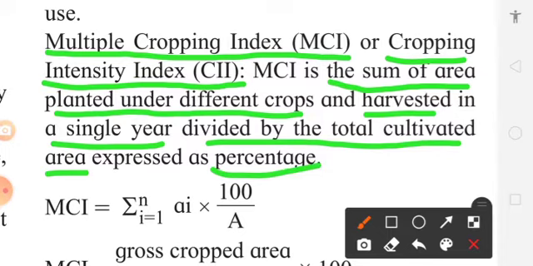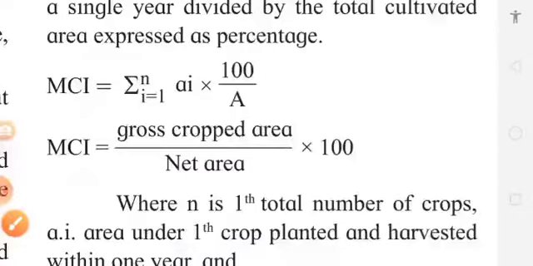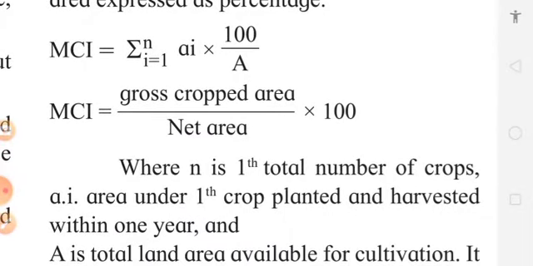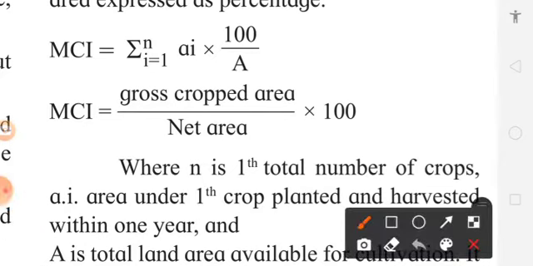We have to calculate the total area under different crops in one year, and the total cultivated area. Now let us go to this. What is this MCI? Have a look at this formula.